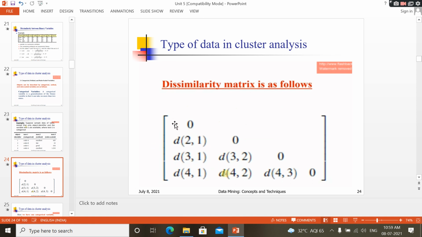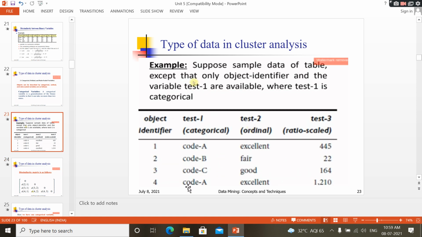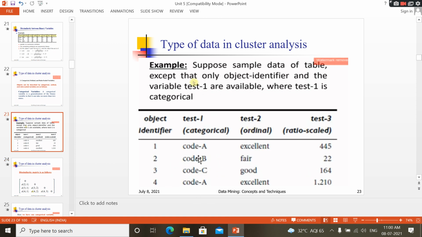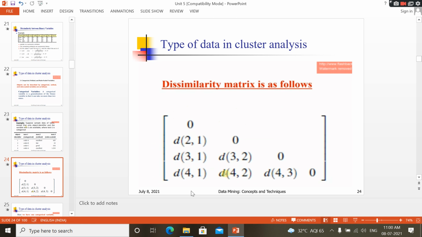In this matrix you can observe one value as similar. See here, observe here, 4 1: 4 is code A, and again the first is code A. For test 1, in this example I am taking a dissimilarity matrix and representing it here for test 1. For test 1, take D of 4 comma 1. What does it contain? 4 comma 1 is similar, so it is 0. The value is 0 here. D of 4 comma 1 is 0.